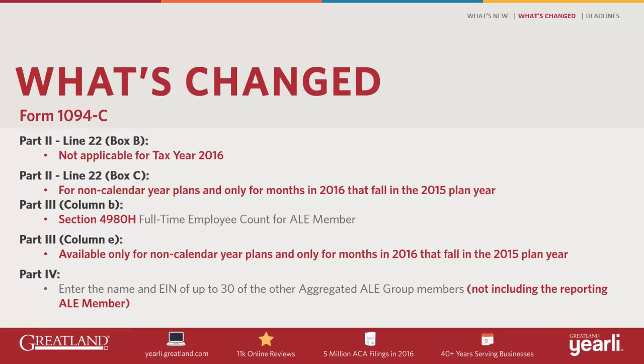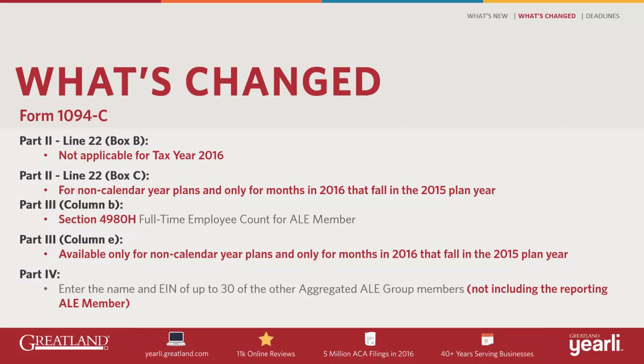Box C is for Section 4980H transition relief, which is a form of penalty relief. On Part 3, Column B, IRS added the words Section 4980H to the column heading to provide more clarification. It now reads Section 4980H full-time employee count for ALE member.